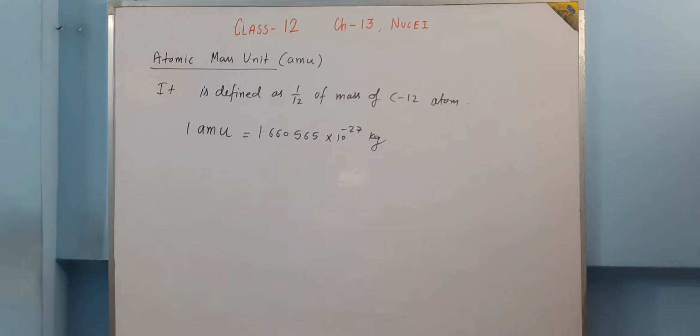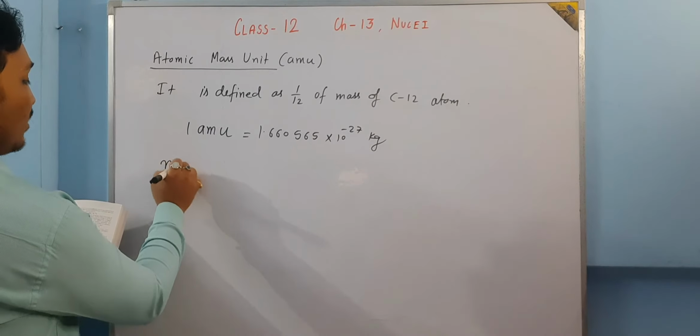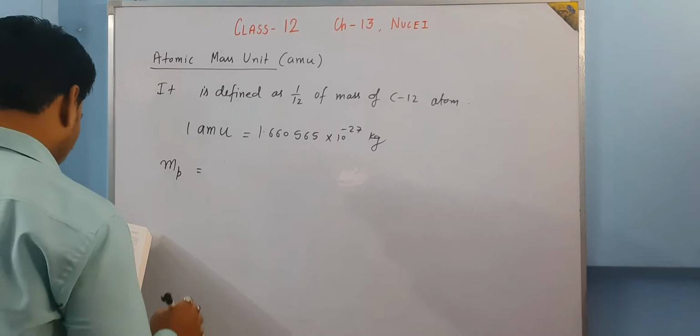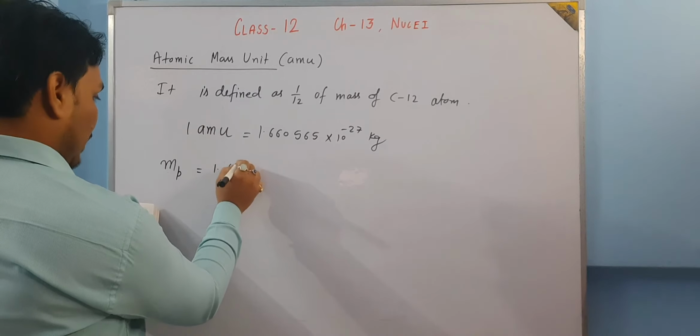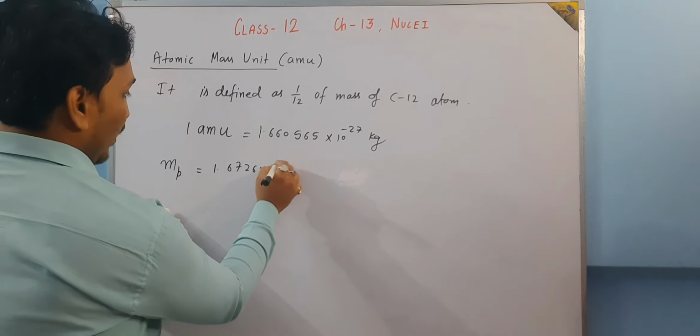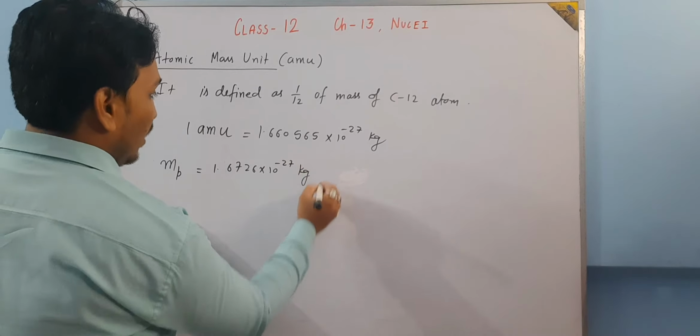Further, we write the value of mass of proton, mass of electron and mass of neutron also. The mass of proton is 1.6726 into 10 to the power minus 27 kg, as we have discussed earlier also.